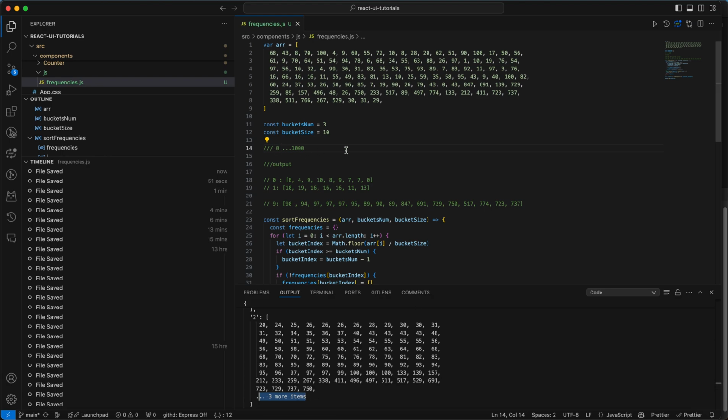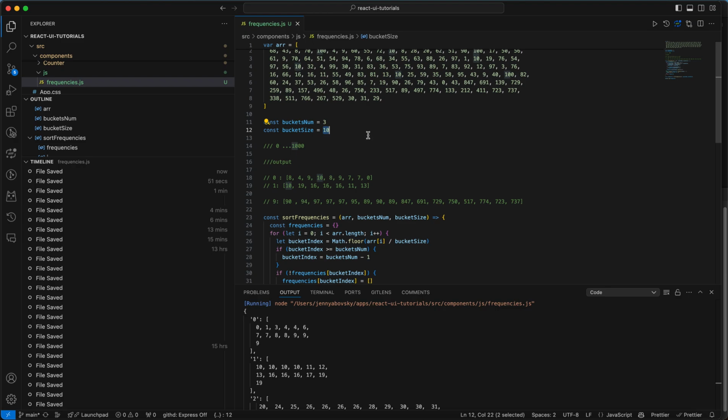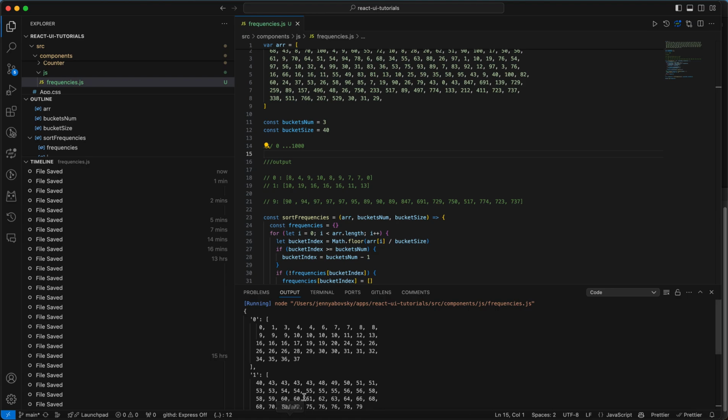We can also see what happens if the bucket size is different. Let's assume our bucket size is, for example, 40, just a random number out of my head. What does it mean?